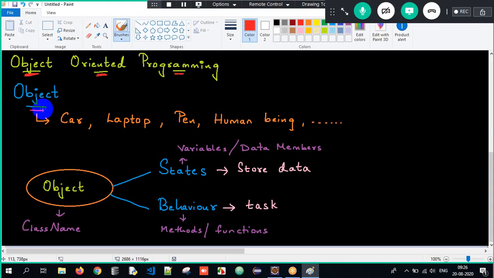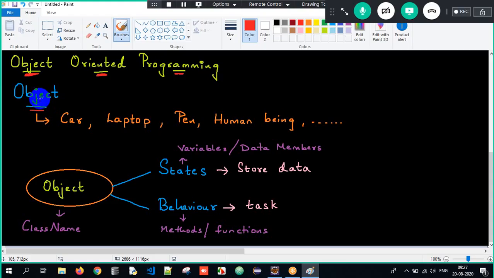And whenever we consider an object, it will definitely have certain properties. Those properties are mainly categorized into two types, states and behaviors. States are used to store some data. Behaviors are used to perform some task, functionality. Clear? But how is this topic related to Java, sir? How is this topic related to programming, sir? Object name is considered as class name. States are referred to as variables or data members, and behaviors are referred to as methods or functions.